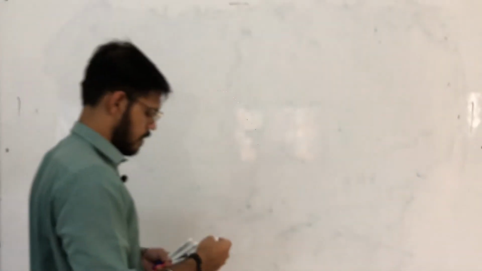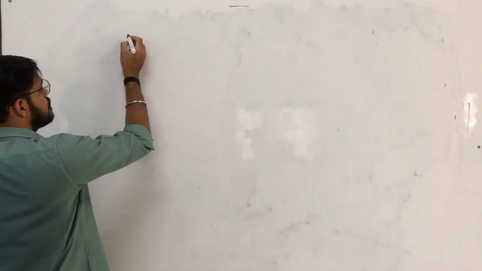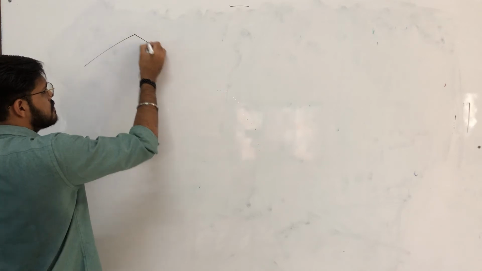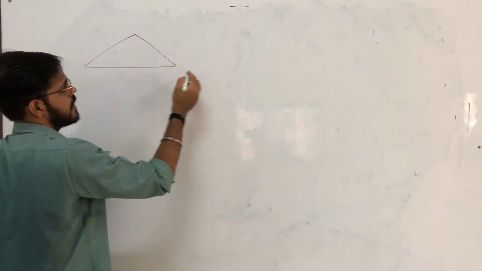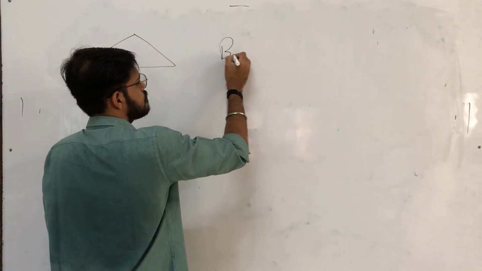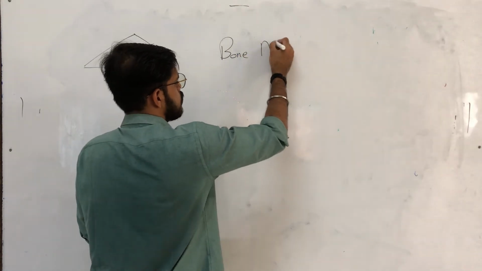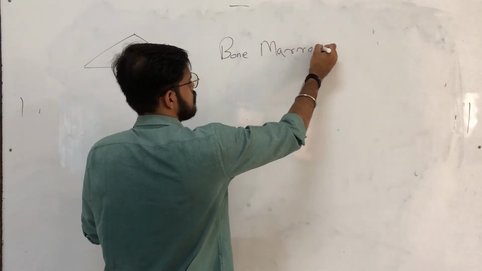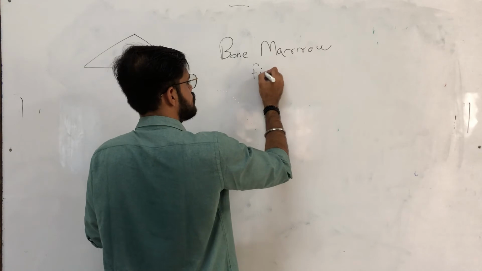First, we will see the bone marrow findings.